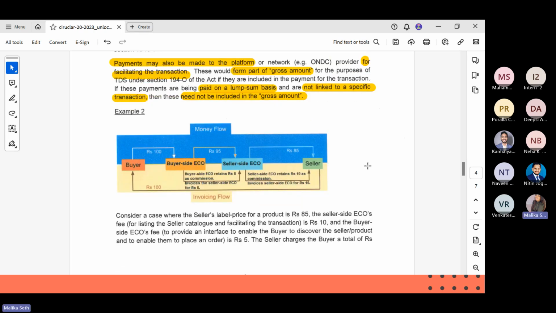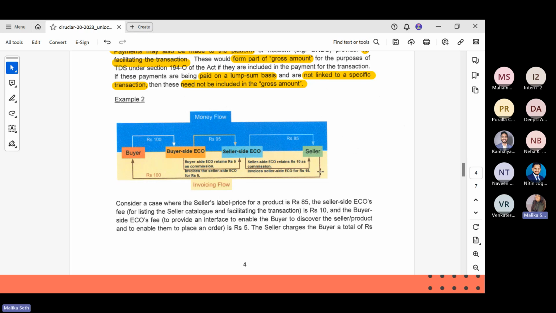Here they have given another example. A seller has issued an invoice of 100 rupees, and the buyer sends 100 rupees to the buyer side ECO, and the buyer side ECO charges 5 rupees as a commission. They keep their 5 rupees and forward 95 rupees to the seller side ECO. Now the seller side also keeps their 10 rupees commission, so the seller ultimately gets 85 rupees.